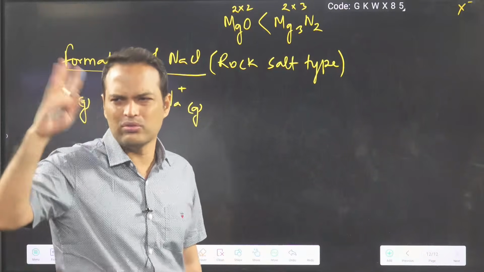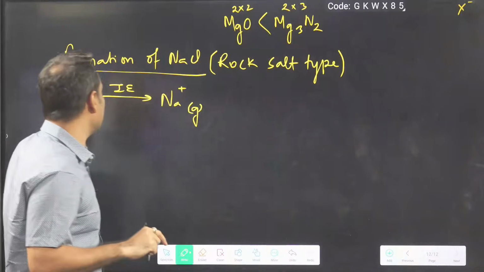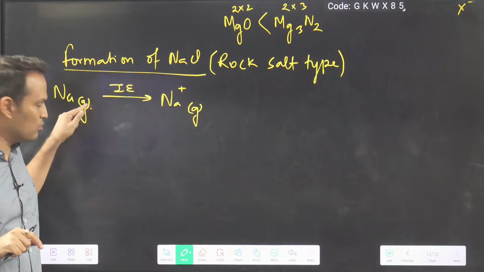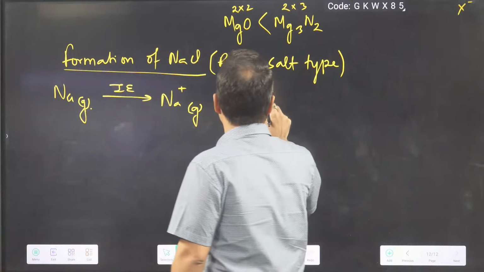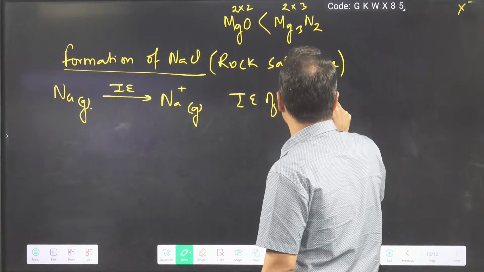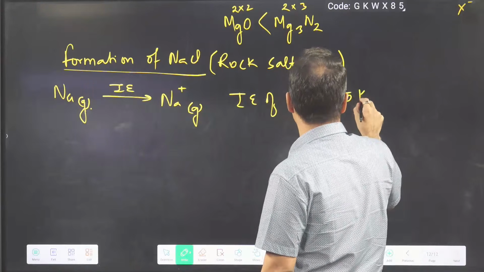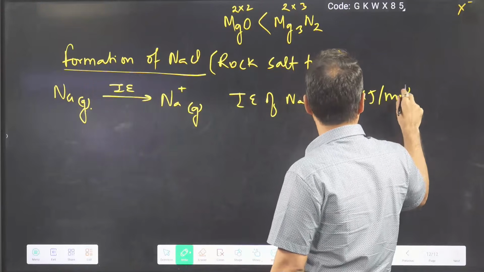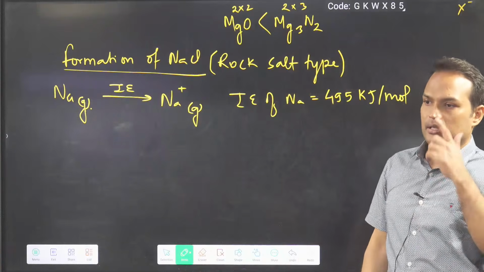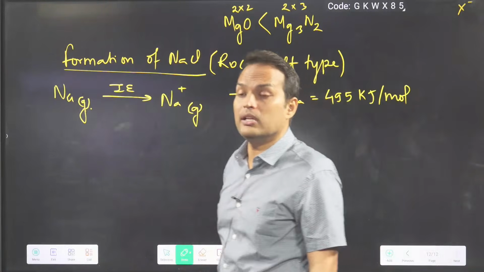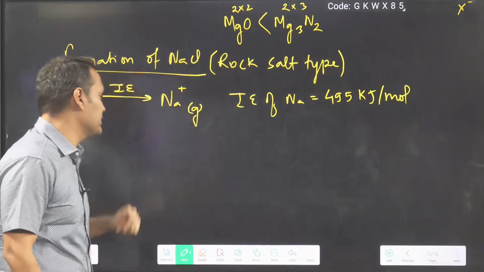Gaseous atom is compulsory. So here ionization energy of sodium is around 495 kilojoule per mole. This much energy will be required to make this cation.